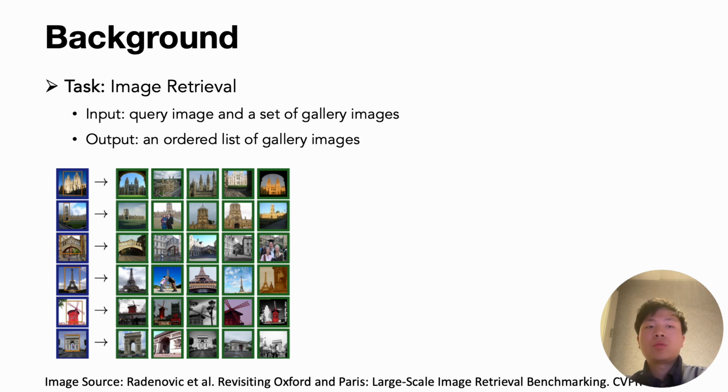The task of image retrieval involves an input of a query image and a set of gallery images, and the output will be an ordered list of gallery images.